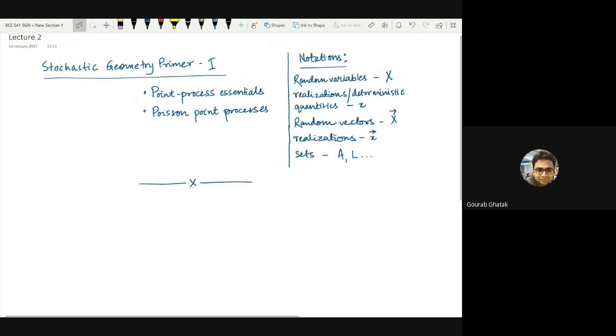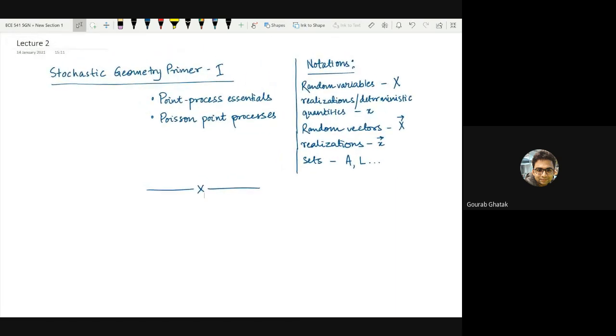A couple of pointers before we begin: throughout this introductory theoretical part, I will be using these notations. Random variables will be denoted by capital letters. Their realizations or other deterministic quantities would be denoted by small letters.